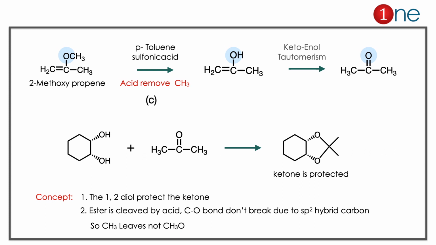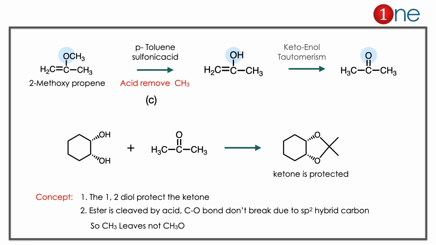The answer is C, because C contains the possibility of ketone generation here. If you use para-toluene sulfonic acid, it's the acid, it cleaves the ether there, so you have an alcohol. If you redraw nicely, you have keto-enol tautomerism, so you have a ketone there. So you react the ketone with this syn dihydroxy compound, and you have the protected ketone there. This is called protecting chemistry. The ketone is protected by the 1,2-diol. So the answer is clearly C. You are using para-toluene sulfonic acid and 2-methoxypropene.